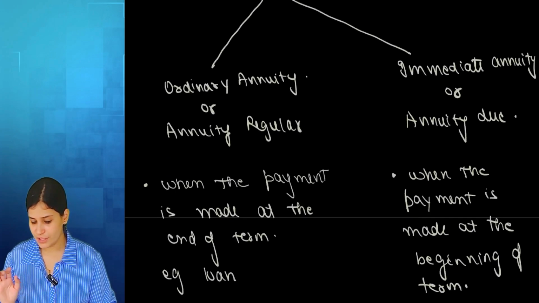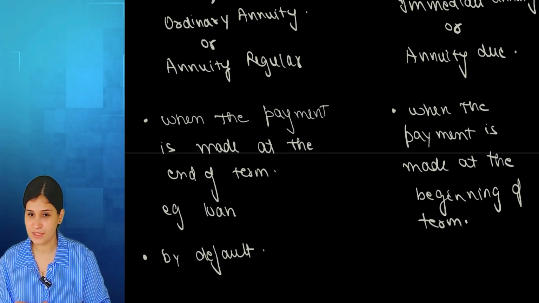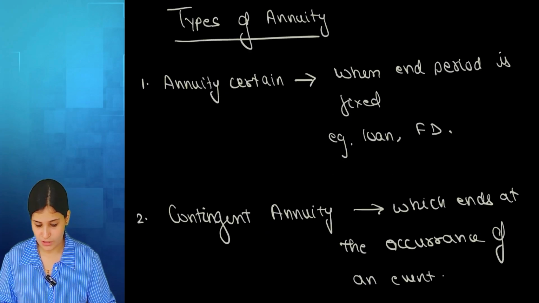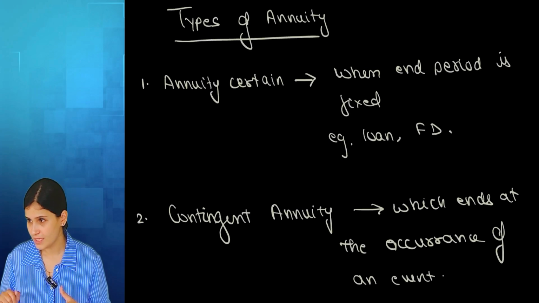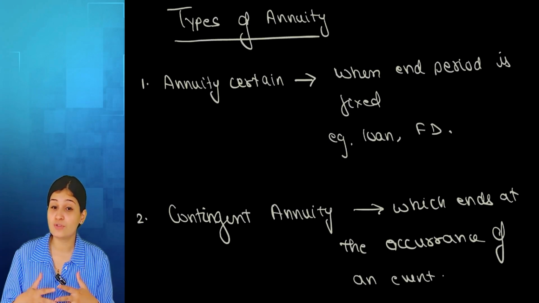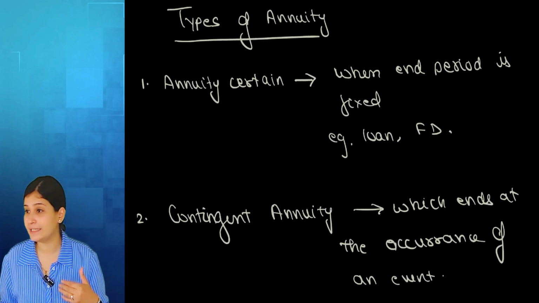Then only for the theory, see, these things are used in the sum. The theory that we talked about, annuity certain and all those are only theory. We don't need it in the sum. So what was annuity certain? When I know when it is starting and when it is ending.